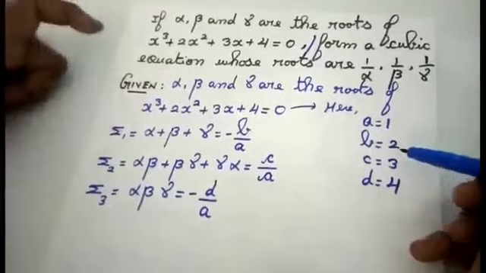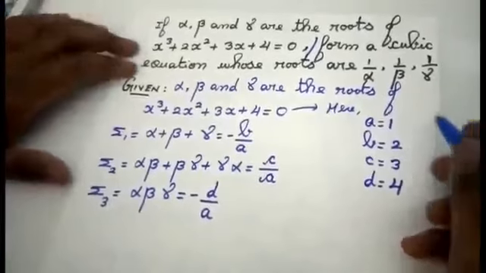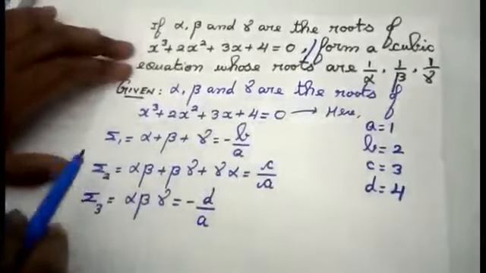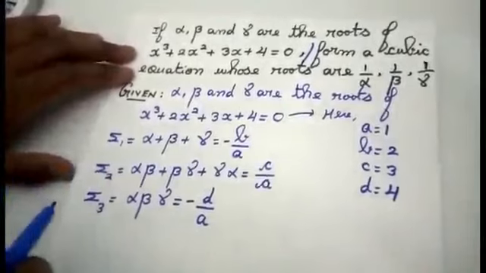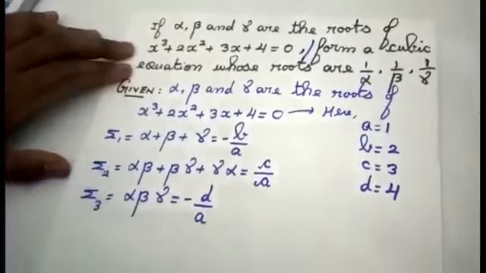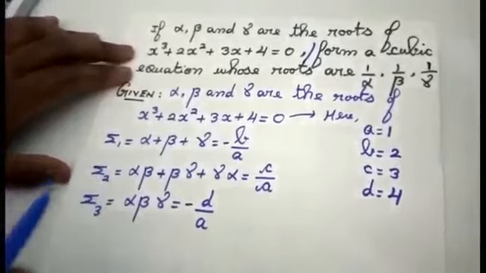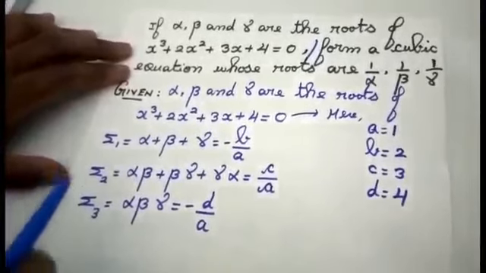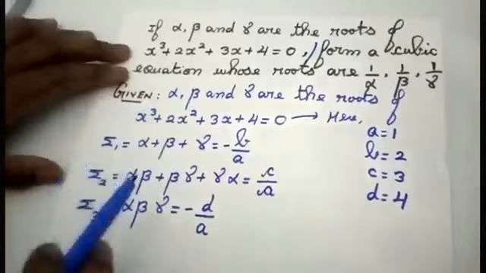So what is the procedure we saw in cubic equation? We are going to use this concept, that is summation 1, summation 2, summation 3. For quadratic equation, we are finding sum of roots and product of roots. For cubic equation, we are going to use summation 1, summation 2, summation 3, and this is the procedure we saw.